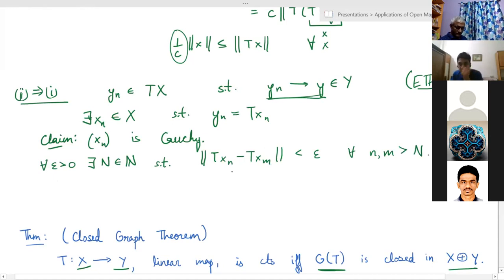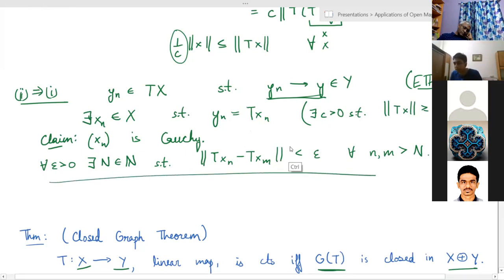So I can do this for the sequence T xn, and now I also know that since T is bounded below, there exists some C greater than 0 such that when I apply T to x, I get something greater than or equal to C times the norm of x. Now instead of epsilon, I can write C epsilon here. It's just a constant, so it wouldn't matter, where C is the same C as up here.